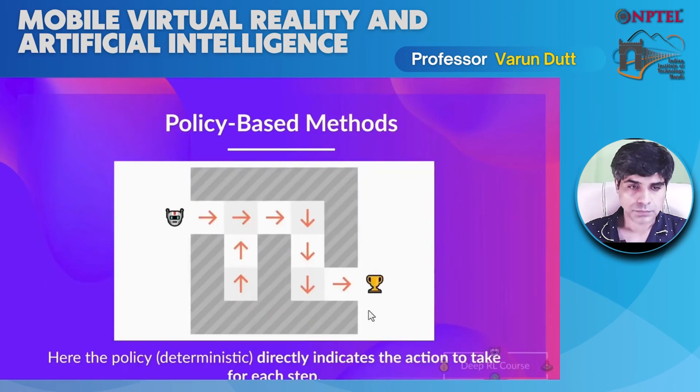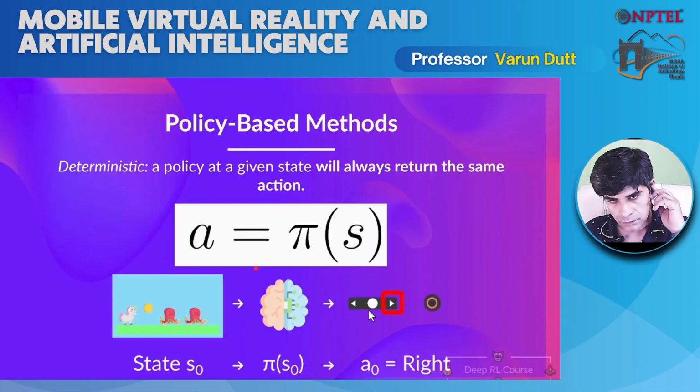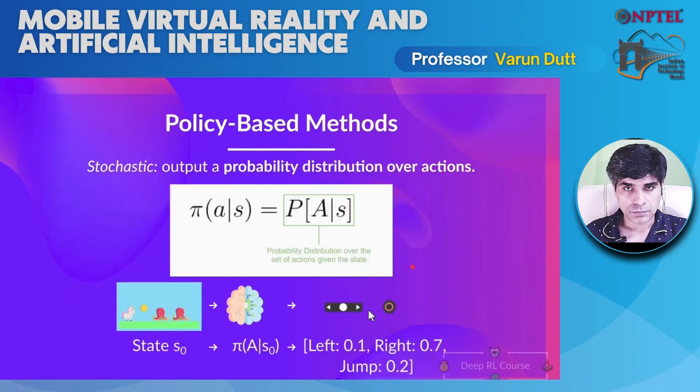In the policy-based method, we learn a policy function directly. This function will map each state to the best corresponding action at that state. What we see here, in order to get out of the maze, is what action to take at each state. In fact, it can also be a probability distribution over the set of possible actions at that state. So it implies that we have two types of policy. The first is deterministic, so it's what we just saw with the example. It's a policy where at a given state, it will always return the same action. For instance, what we see here is that given the state, our policy will take the action going to the right. The second type of policy is stochastic.